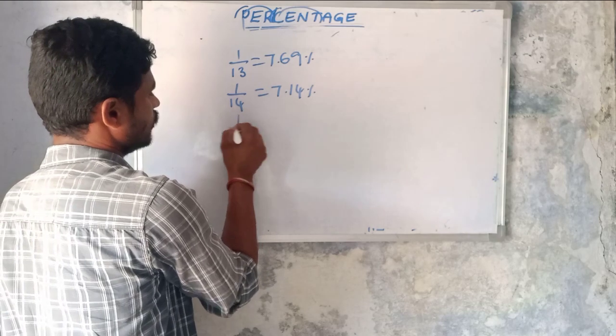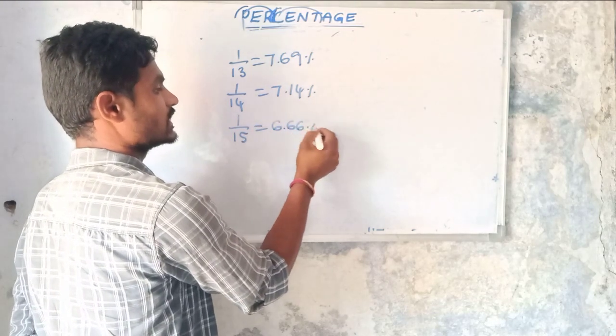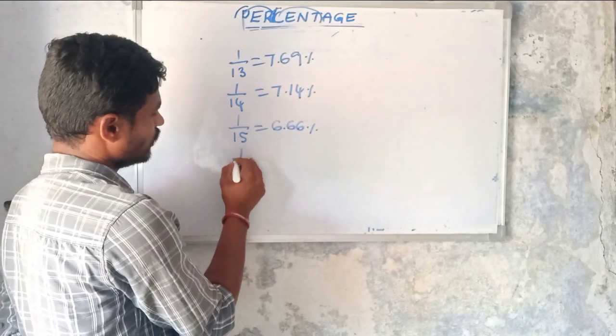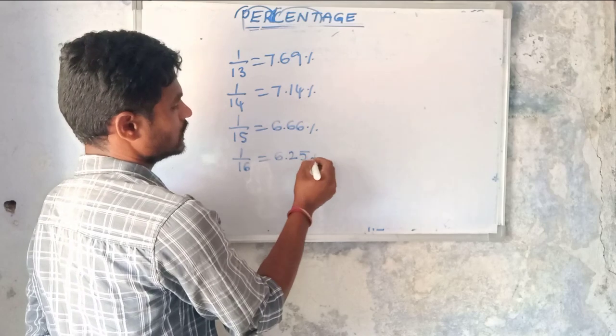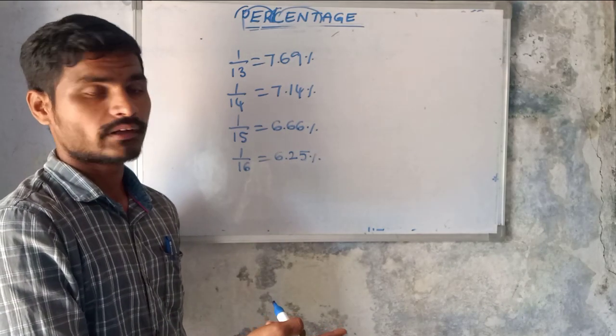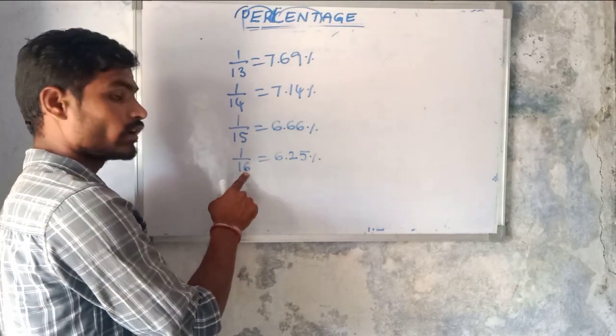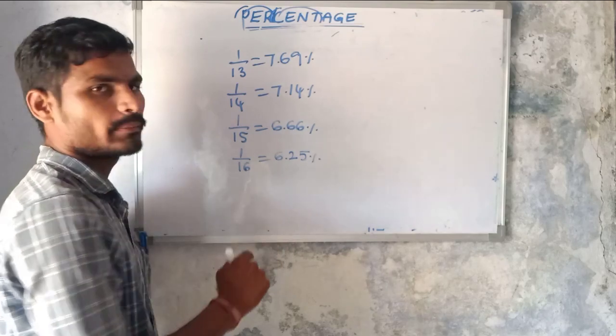Okay, then 1 by 15 equals 6.66 percentage, then 1 by 16 equals 6.25 percentage. Okay, so 1 by 8 equals 12.5%, then 1 by 16 equals 1 by 8 divided by 2, so 12.5% divided by 2 is 6.25 percentage.